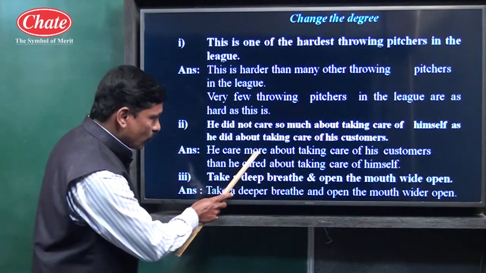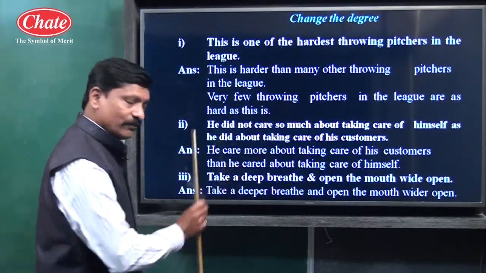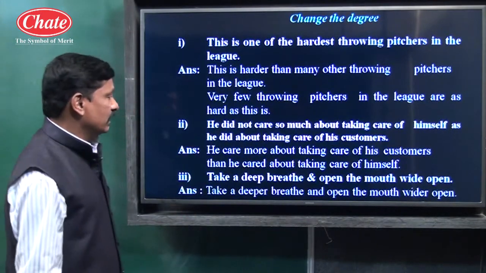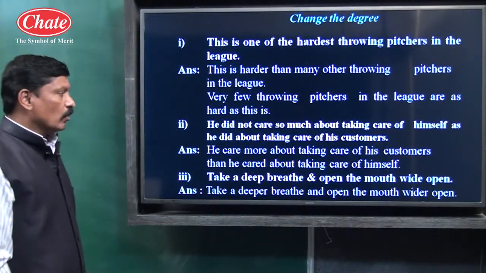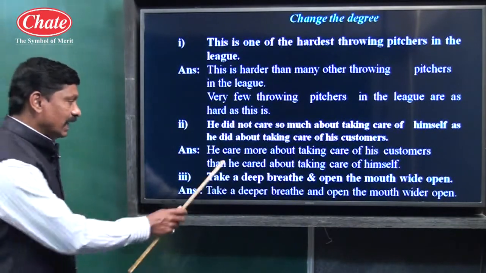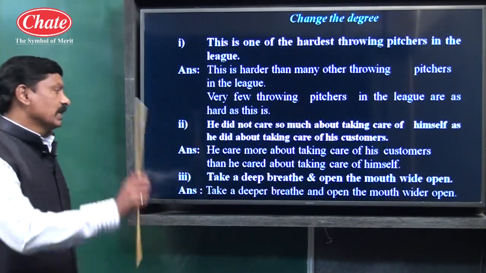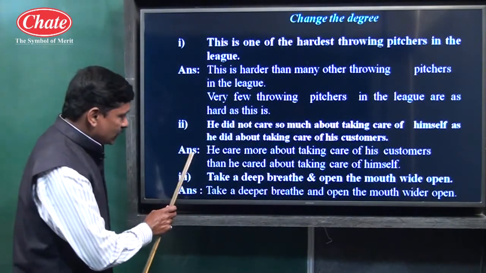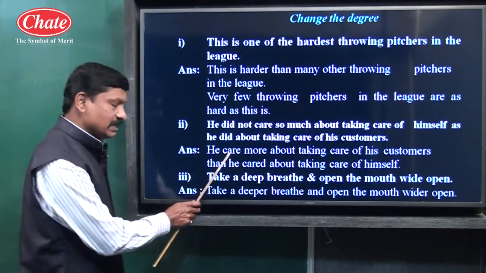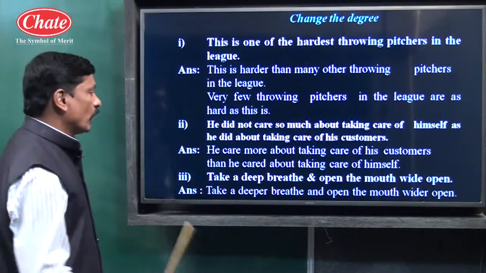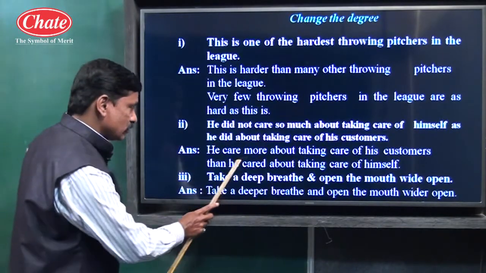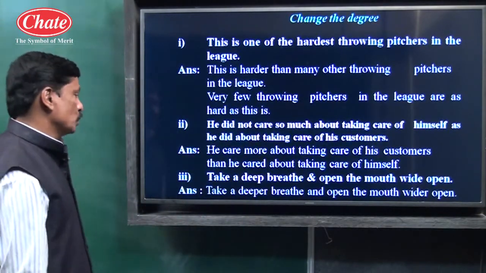More is the second form of adjective, so definitely comparative degree. He cared more about taking care of his customers than he cared about taking care of himself. It means, children, this answer sentence is in comparative form. Why? Because adjective number second has been used, even the word than is used.